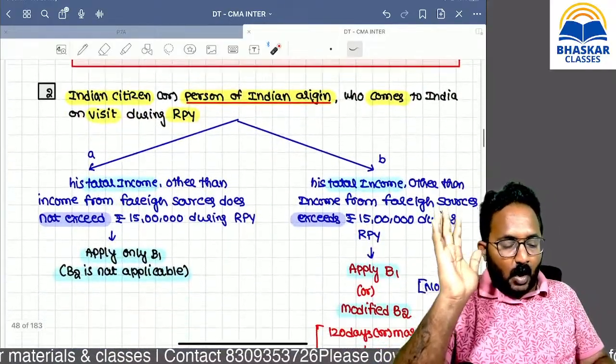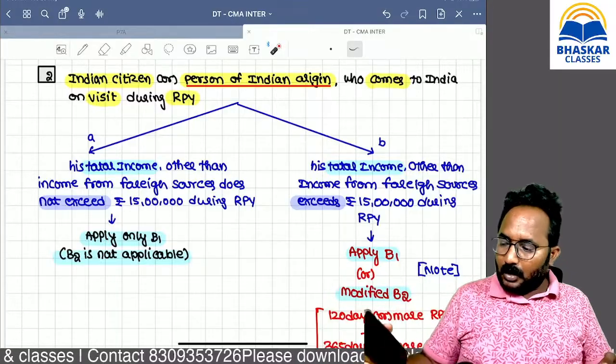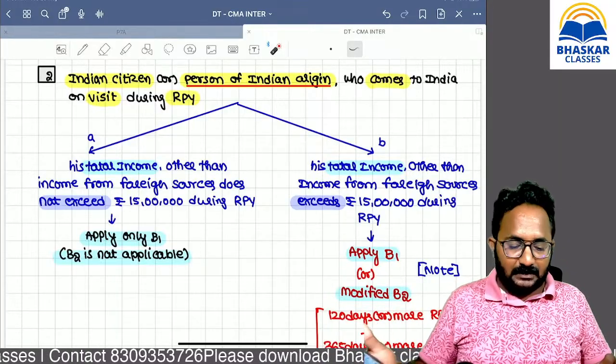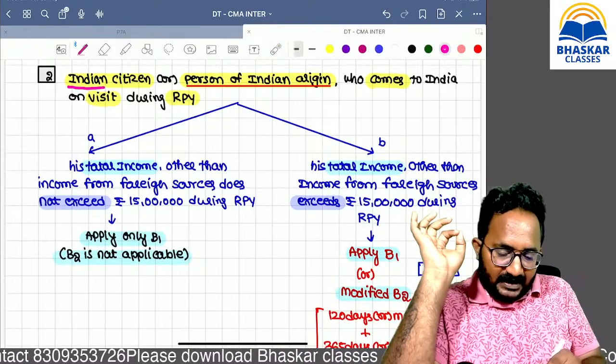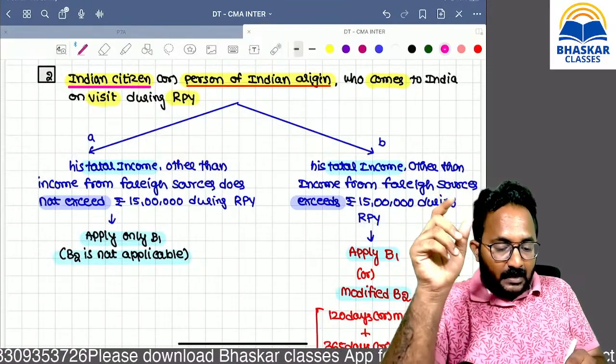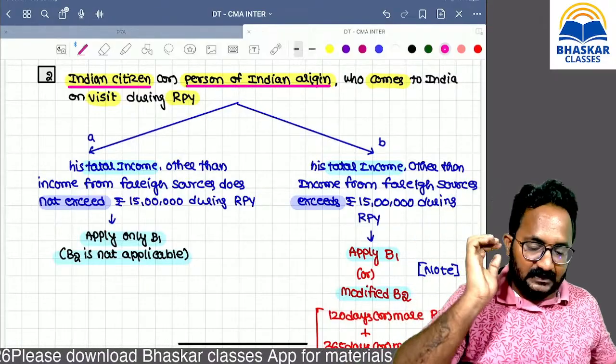Next, now I want to talk about exception number 2, all of you. This exception 2 is applicable for an Indian citizen along with a person of Indian origin. Can you tell me what you mean by a person of Indian origin, ma?